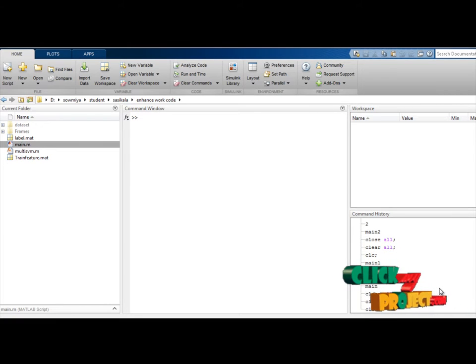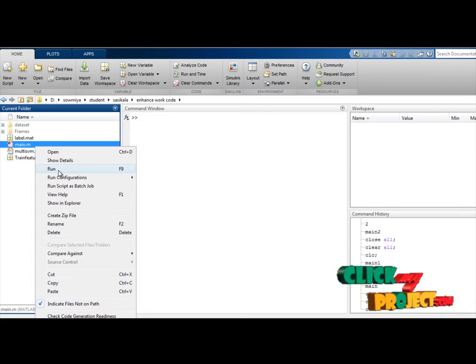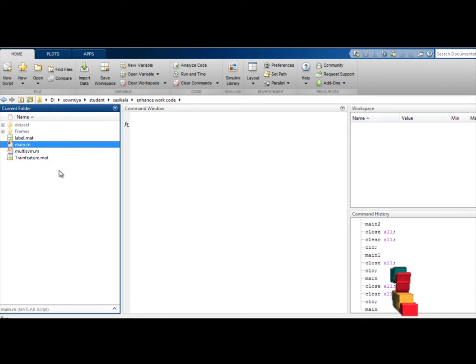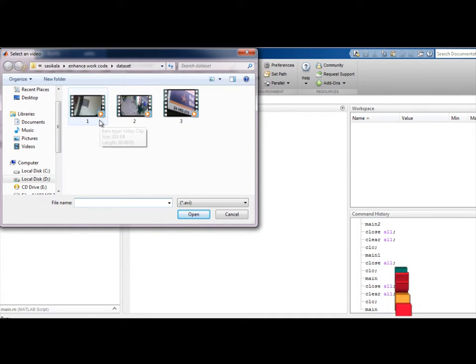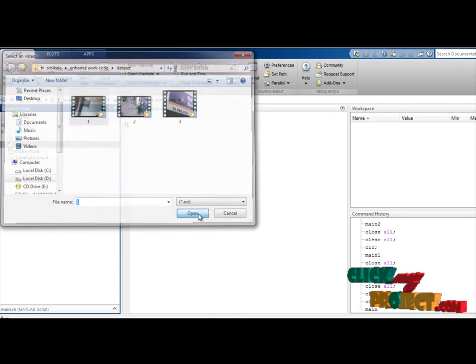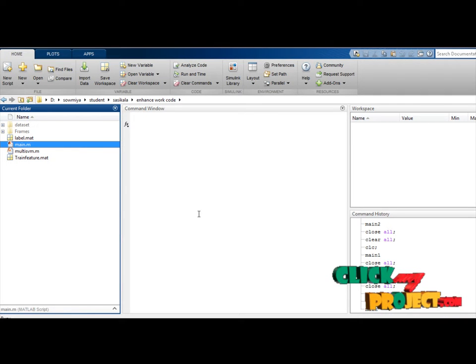This is our unusual event detection for inside an ATM, with our source code. Run the main file and give the path and file. We have some dataset videos, so select any one video. For example, I will select this one and open it. The video will be loaded in the given format, which takes some time, please wait.